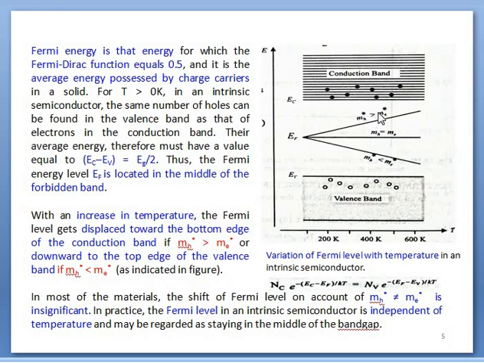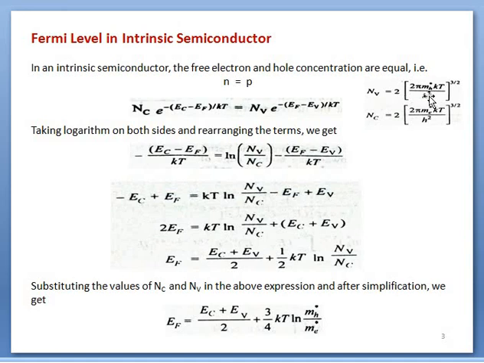When mh* is greater than me*, by increasing the temperature, see here in this equation, mh* is included in NV, as we have seen, and me* is included in NC. If it increases, it means NV will also be increased.